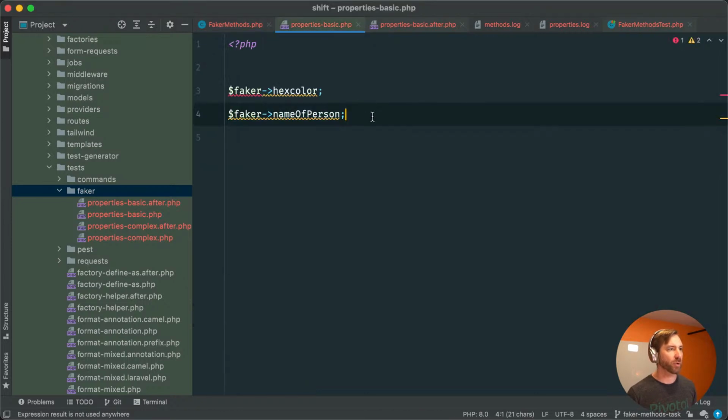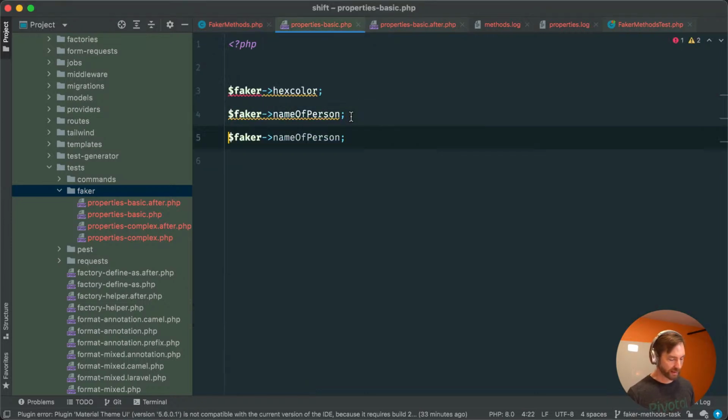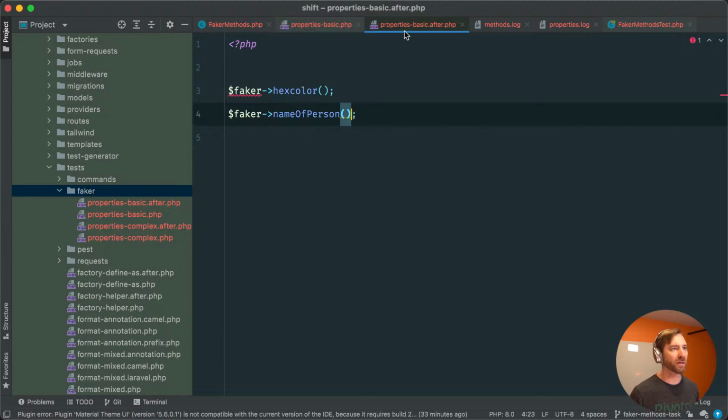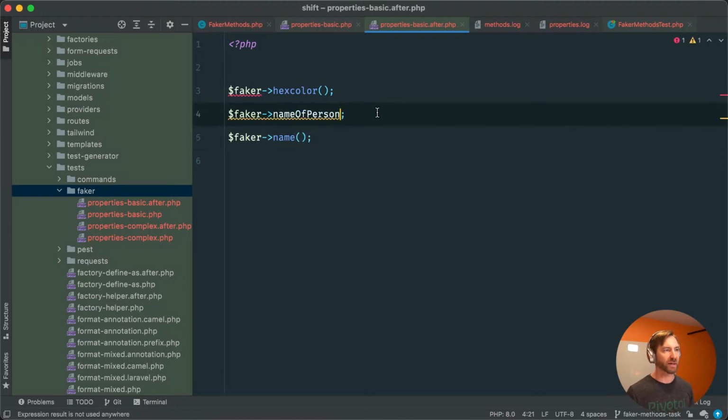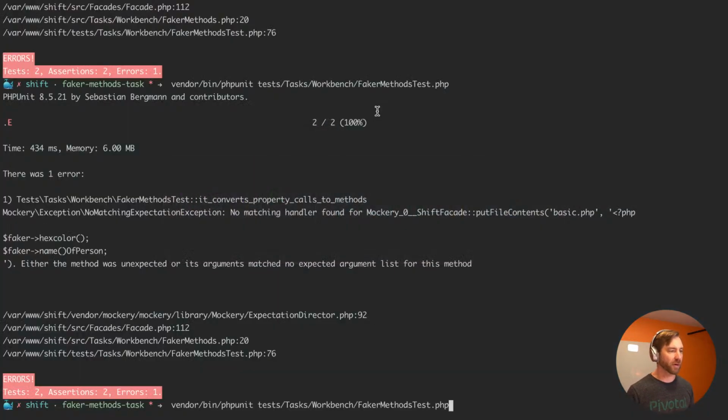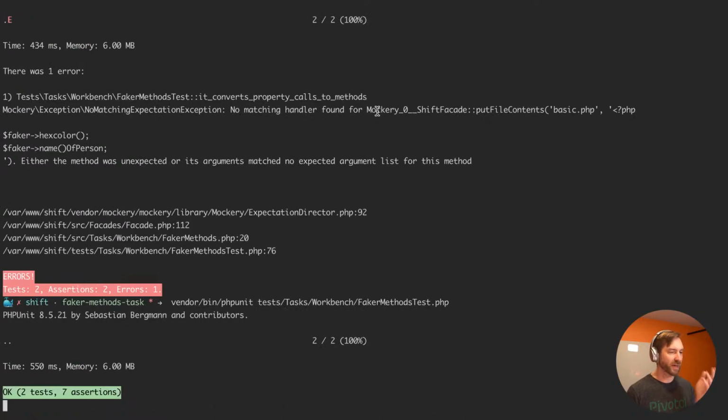And let's just clean this up real quick. So name of person should not get replaced, but name should, right? So in our pre, and now in our after, we would be name, but name of person, ideally, in our case, would be left alone. So if we run this again, we pass, great.